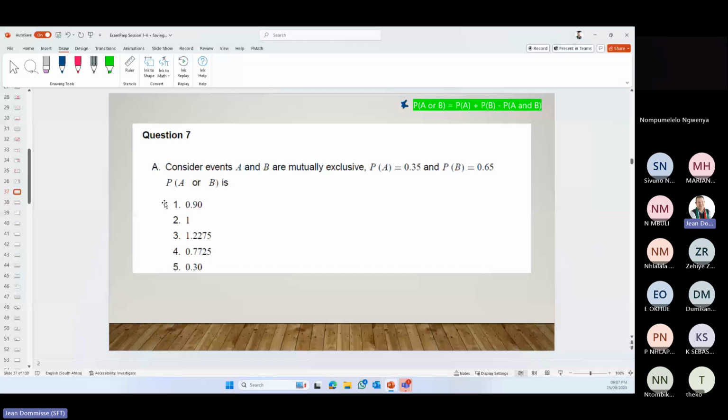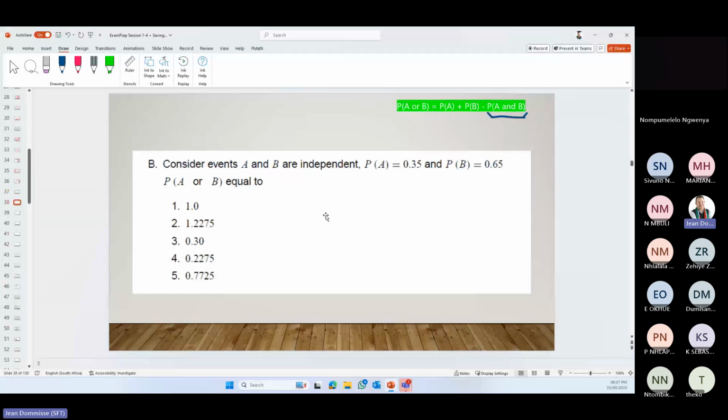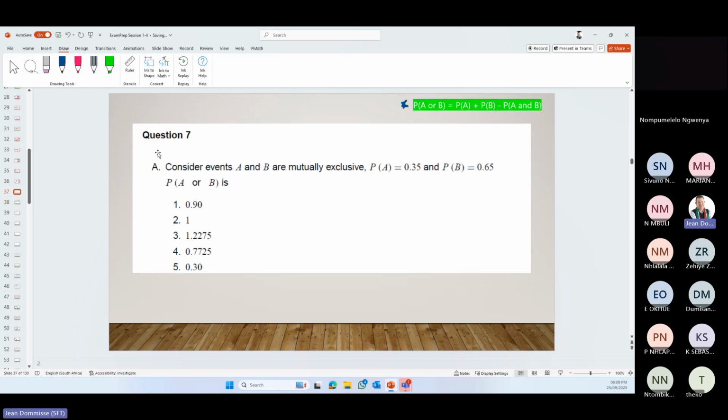Okay, so now again, I'm going to show you we're getting the same question or the same information, but for one, they say one thing, and for the other one, they say something different. So in this question, consider events A and B are mutually exclusive.